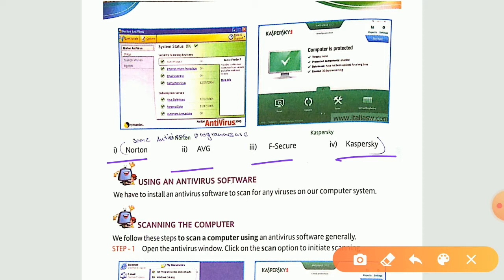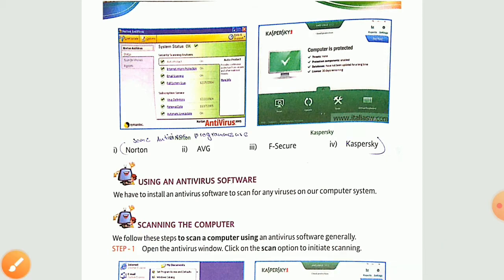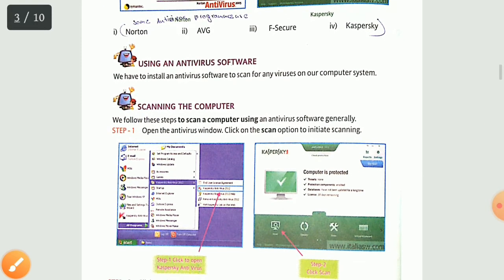Okay, now in the upcoming topics of the video, we are having Kaspersky as our model. We have taken the example of this Kaspersky. Now see how we are going to use an antivirus software.